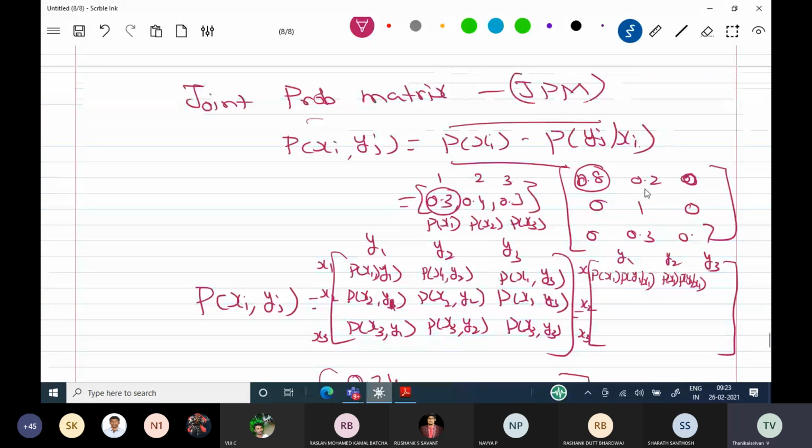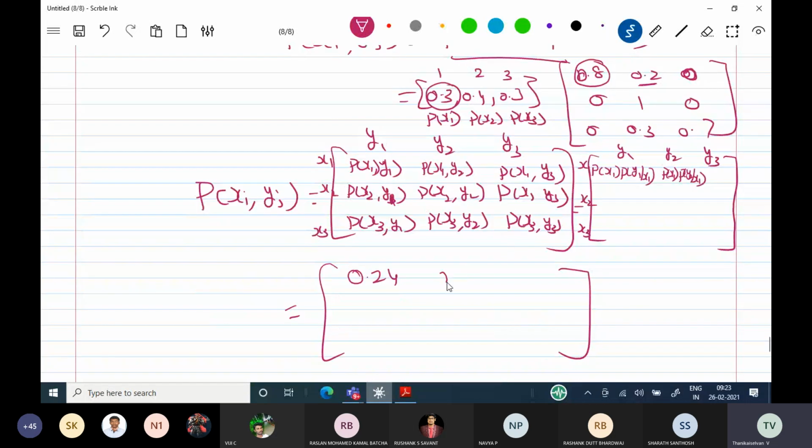Probability of x1 multiplied with this value 0 gives 0.06 for the next, and 0 for the last. For the second row you take 0.4: two values are 0 and the center value is 0.4. Then you take 0.3: the first value is 0, the second is 0.3 into 0.3, which is 0.09. Next, 0.3 multiplied with 0.7 is 0.21.